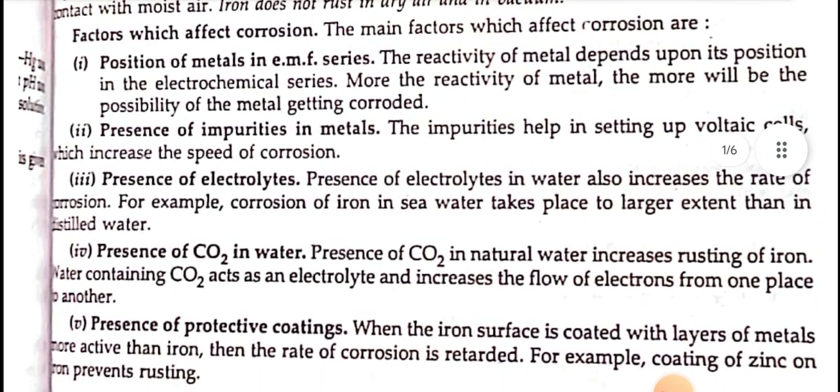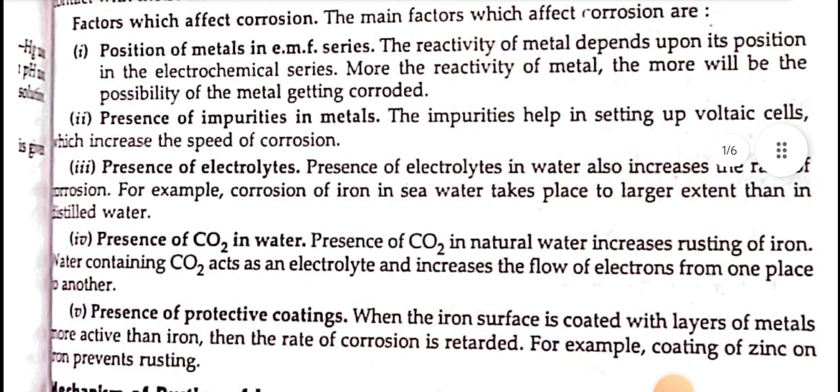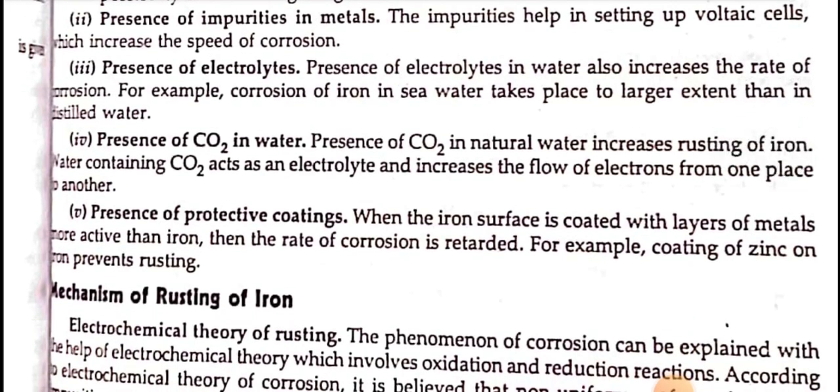Factors which affect corrosion. The main factors which affect corrosion are: first, position of metals in the EMF series. The reactivity of metals depends upon the position in the electrochemical series. The more reactive the metal, the more will be the possibility of the metal getting corroded. Second, presence of impurities in metals. The impurities help in setting up voltaic cells, which increases the speed of corrosion. Third, presence of electrolytes. Presence of electrolytes in water also increases the rate of corrosion. For example, corrosion of iron in seawater takes place to a larger extent than in distilled water.